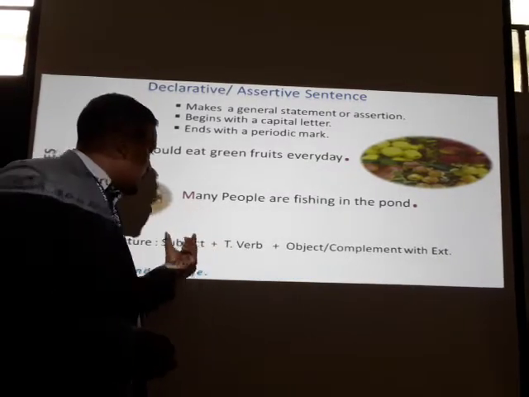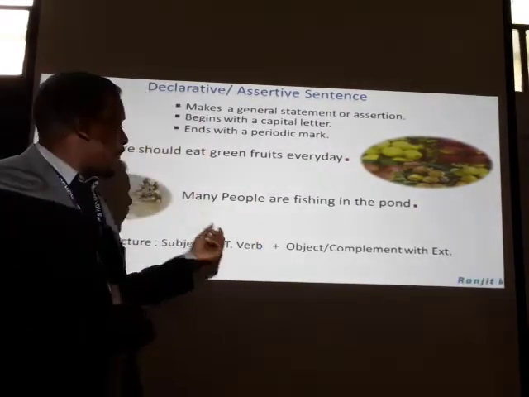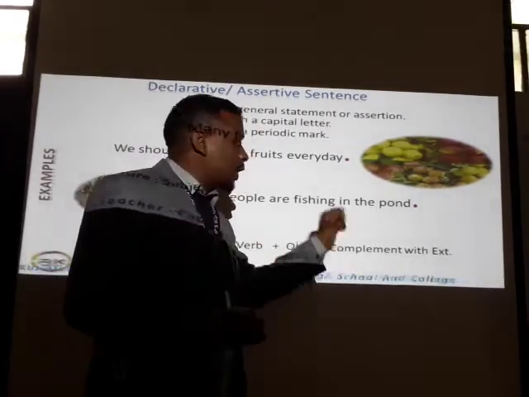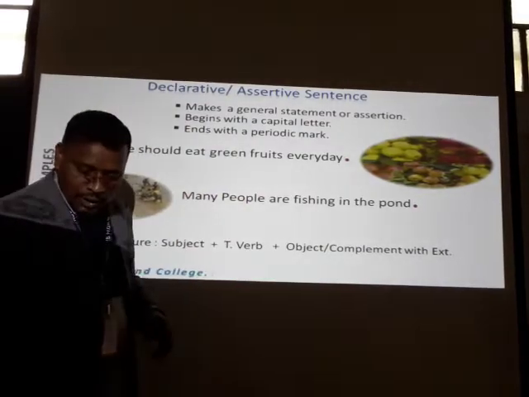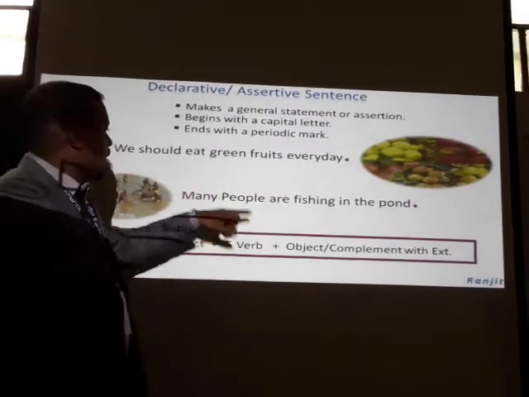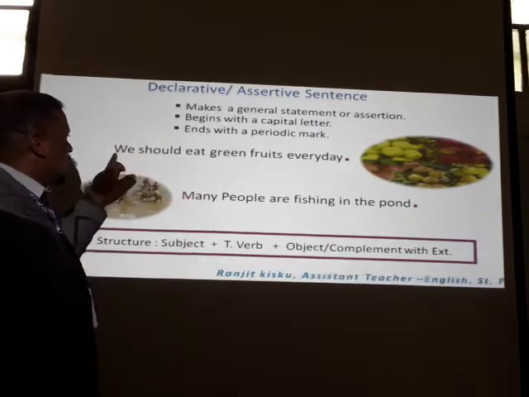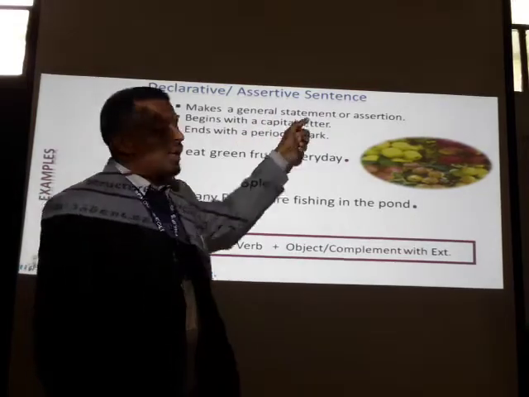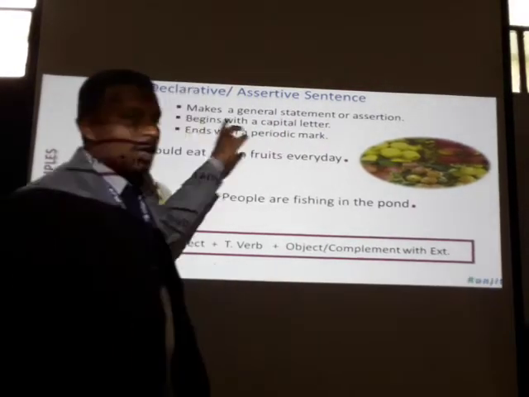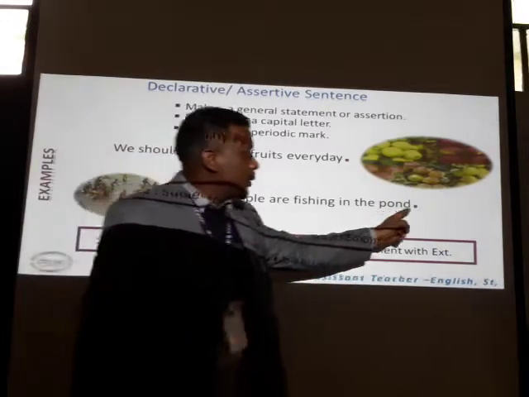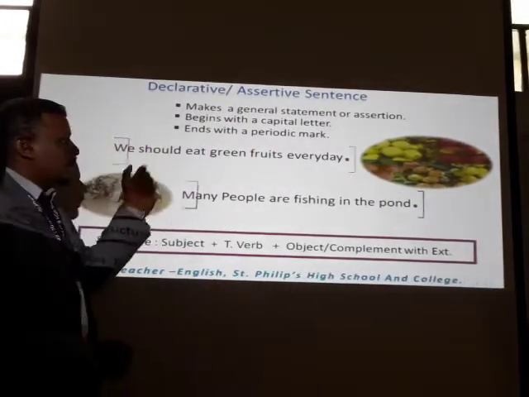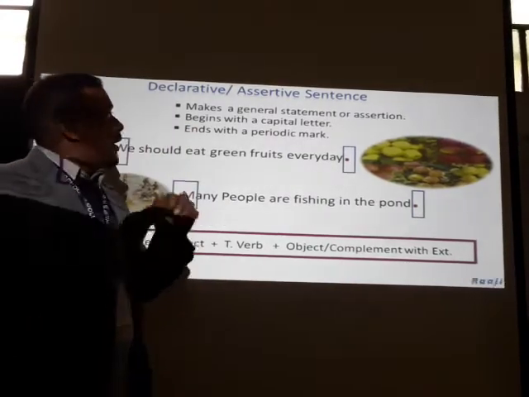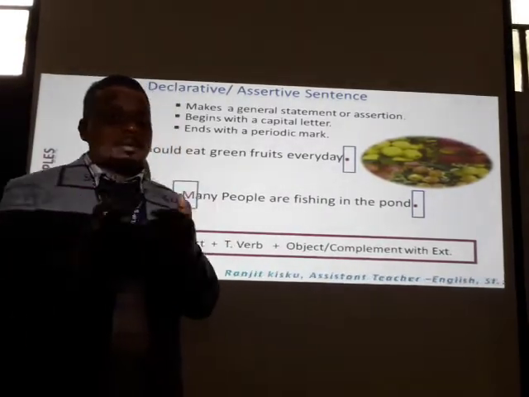First, you will have to put a subject, then a transitive verb or tense verb. We can call it tense verb. Remember it. Then object or complement with extension. So, dear learners, you can see in both sentences that the sentence began with a capital letter, as you can see on the screen. Then it ends with a period mark. So assertive sentences must make a general statement or assertion.